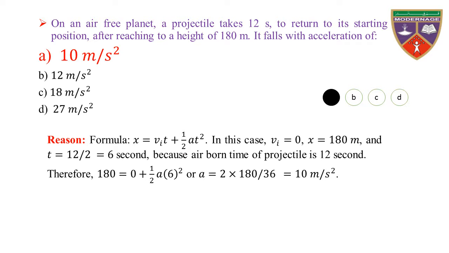Reason: formula x is equal to Vi t plus 1 by 2 a t square. In this case, Vi is equal to 0, x is equal to 180 meter, and t is equal to 12 by 2 is equal to 6 seconds, because airborne time of projectile is 12 seconds. Therefore, 180 is equal to 0 plus 1 by 2 a into 6 whole square, or a is equal to 2 into 180 divided by 36, which is equal to 10 meter per second. Hence, the acceleration of the projectile is 10 meter per second.